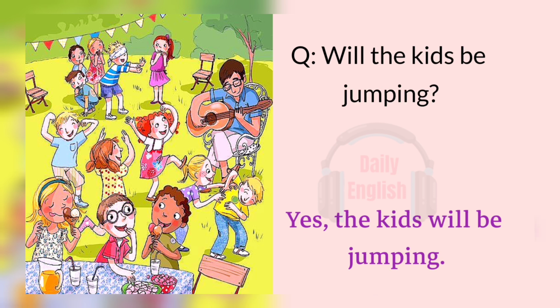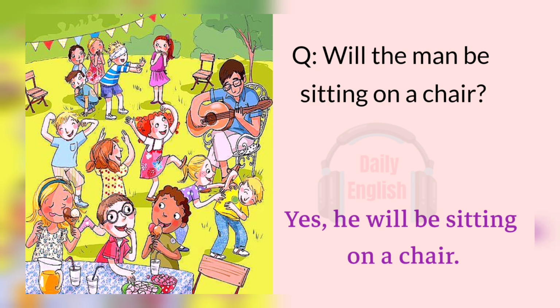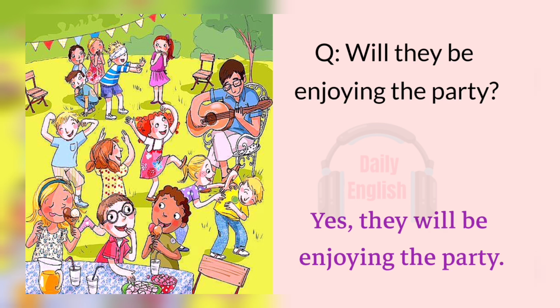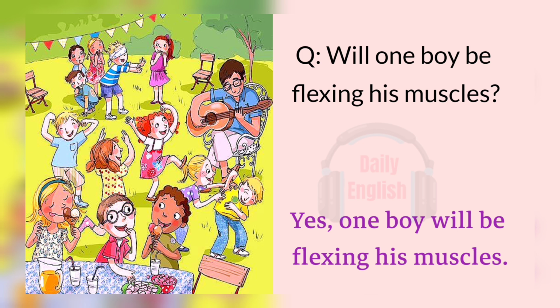Will the kids be jumping? Yes, the kids will be jumping. Will the man be sitting on a chair? Yes, he will be sitting on a chair. Will they be enjoying the party? Yes, they will be enjoying the party. Will one boy be flexing his muscles? Yes, one boy will be flexing his muscles.